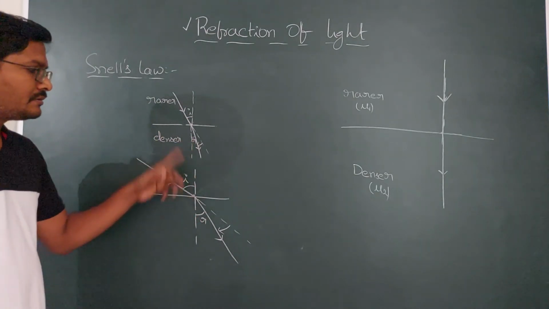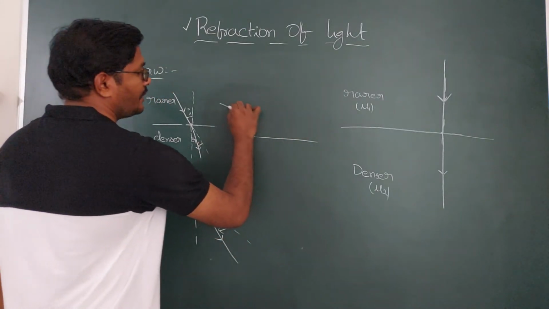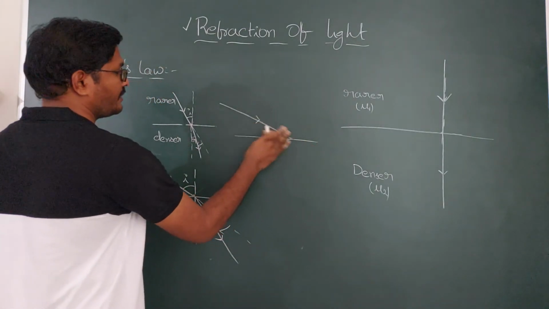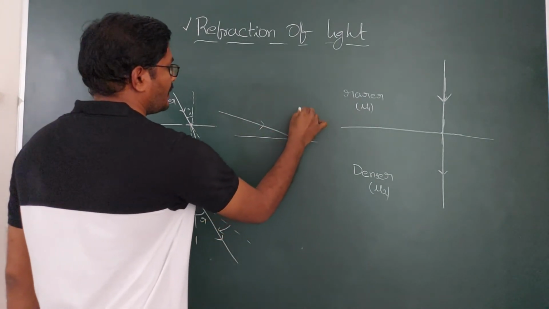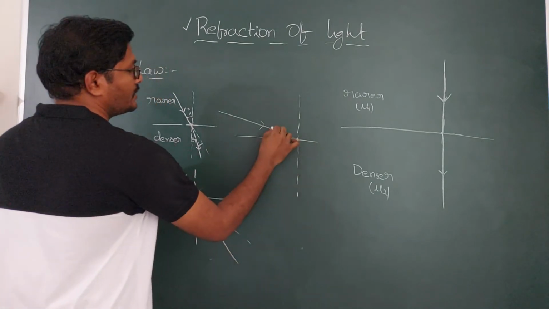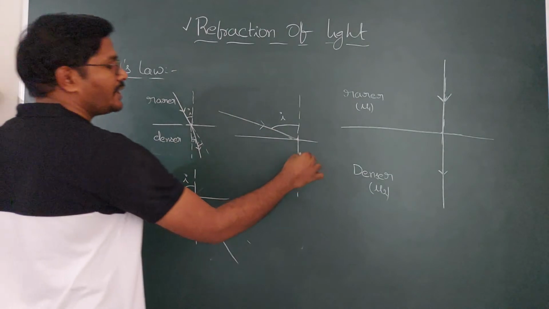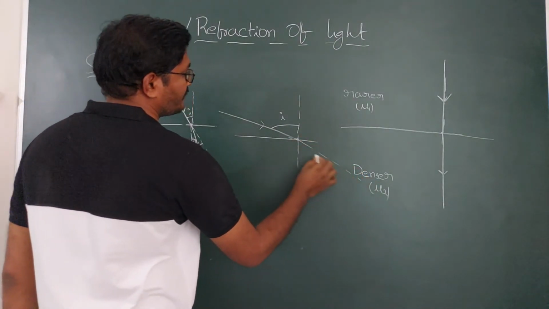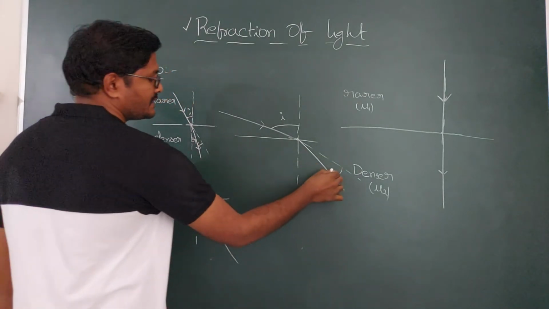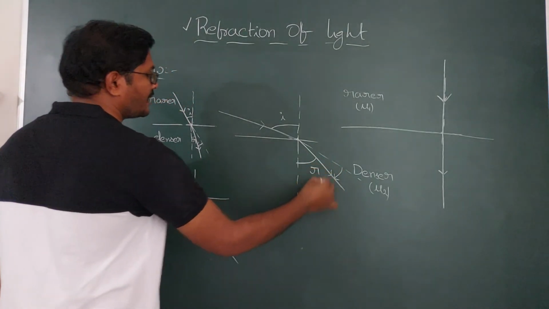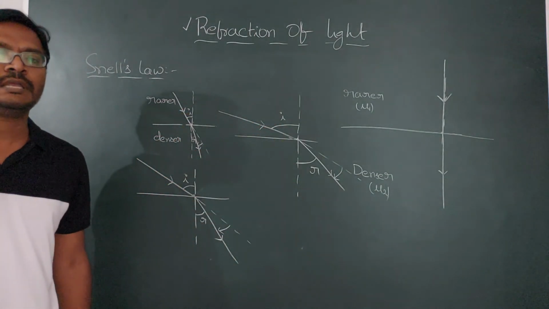If you further increase the angle of incidence, now this is the normal, and this is the angle of incidence, which I have increased. It is traveling from rarer to denser. This must be the original direction. From the original direction, it is going to bend towards the normal. This is the refracted ray, and this is the angle of refraction. So as the angle of incidence increases, the angle of refraction also increases.